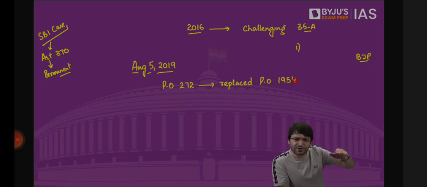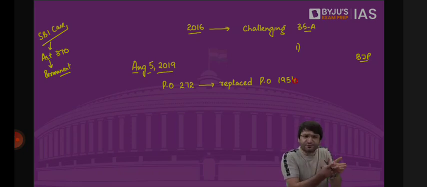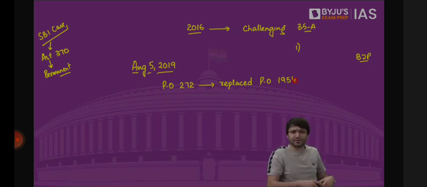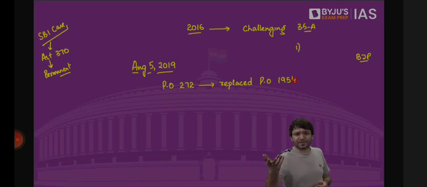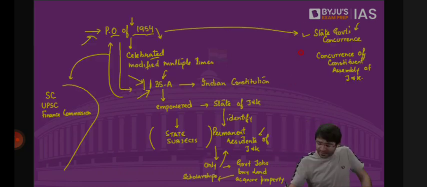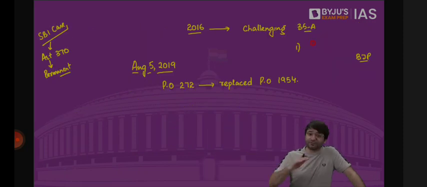Why? Because there were elections in 2015. No political party got the majority. BJP and the PDP got together to form the government. Then after a few years, BJP withdrew support to the PDP government. The government collapsed. When there is no government, there is president's rule. When there is president's rule, who runs the state? The governor. So who is the state government now? The governor. Governor gave the concurrence, and all the provisions of Indian Constitution, without any exceptions, without any modifications, applied